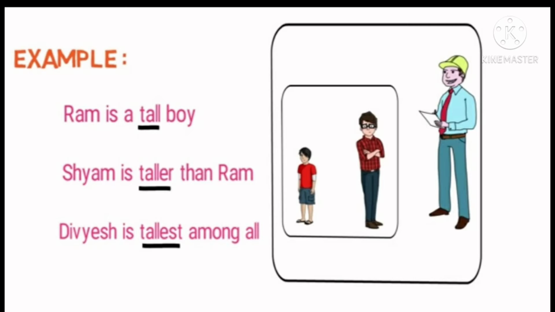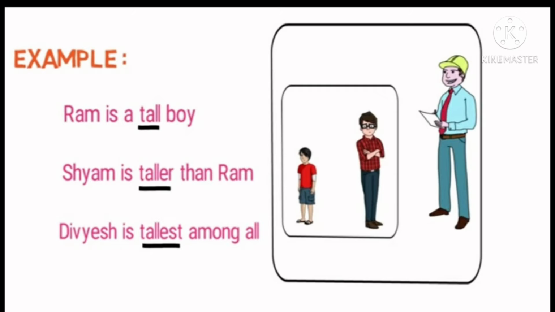Now the second one. Sham is taller than Ram. Means when Ram and Sham are compared, that time we use the comparative degree. So which adjective comes here? Yes, taller. Now you have to see the third example. What is given?